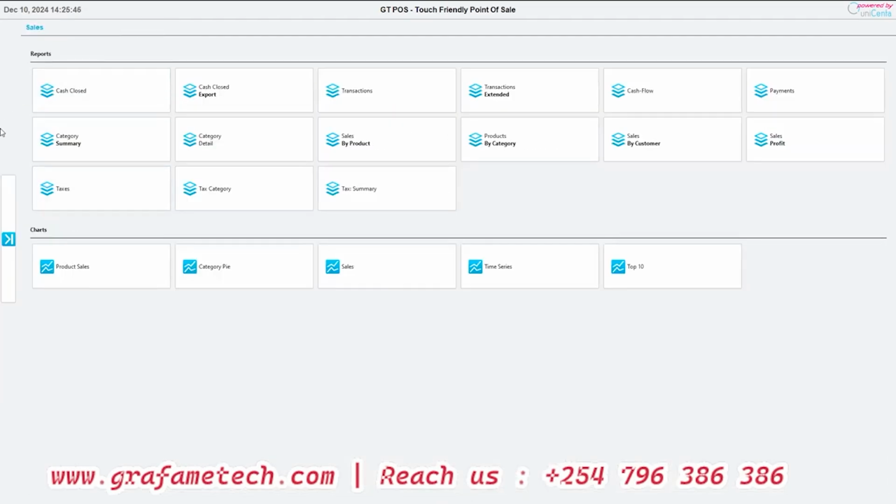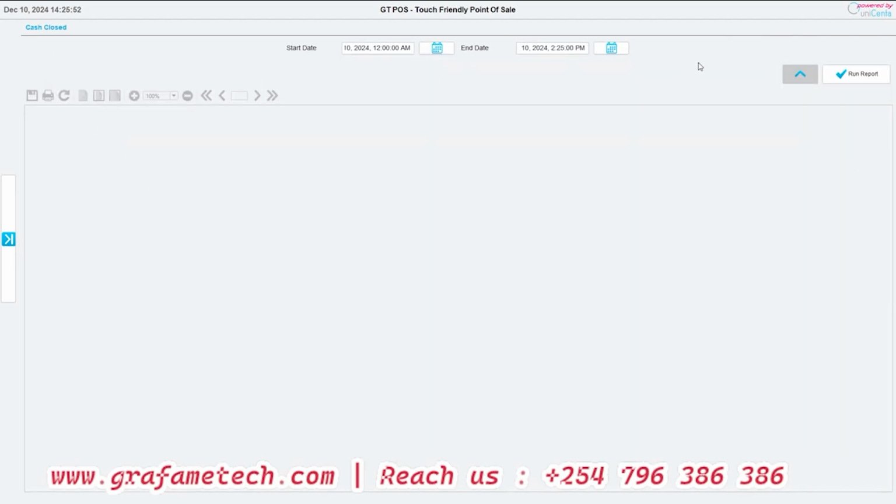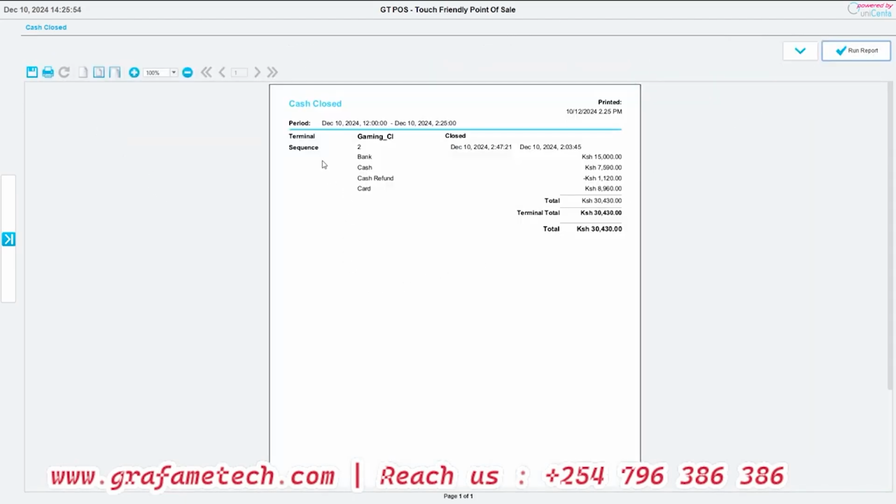Now, we also have the sales report. This is where we'll be viewing all types of reports, starting with the ones for cash closed. We'll be able to see on this specific day, time, for this duration, this person, the username or the account, the terminal, and the terminal ended with this amount, the bank, the cash.